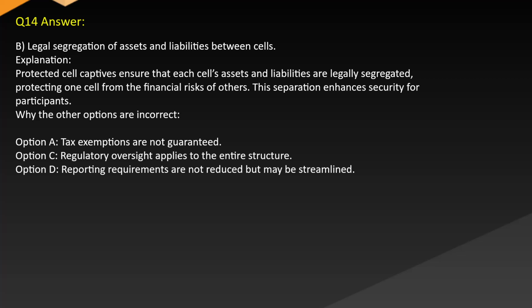Option A. Tax exemptions are not guaranteed. Option C. Regulatory oversight applies to the entire structure. Option D. Reporting requirements are not reduced but may be streamlined.